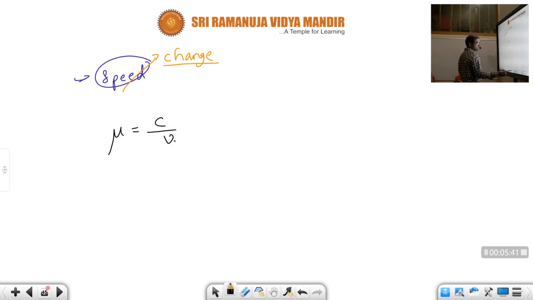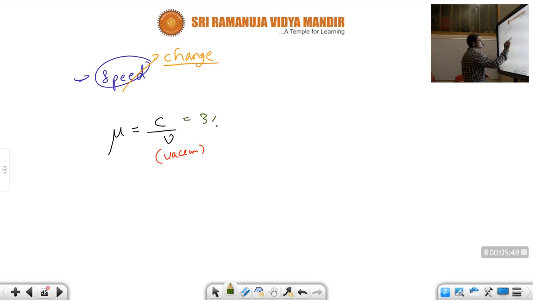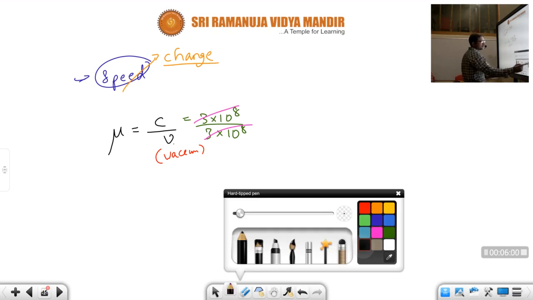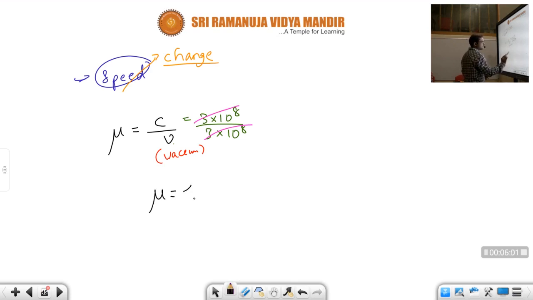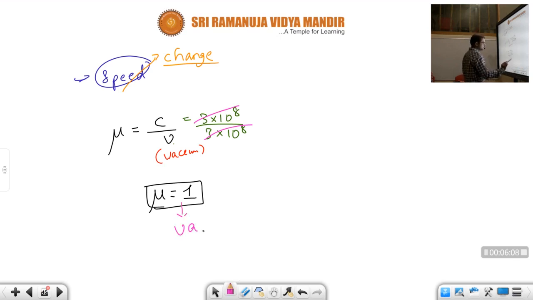Mu equal to C by V. Here V is nothing but vacuum. Okay, children. So what will be C value? Obviously C is 3 into 10 power 8. Since the next medium is also vacuum, it is also 3 into 10 power 8. So what will happen, children, now? Both will get cancelled and mu will be equal to 1. This one is refractive index of vacuum, children.